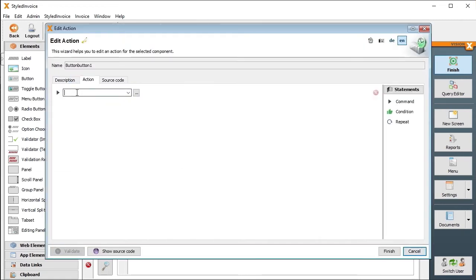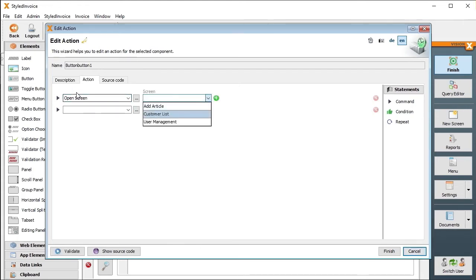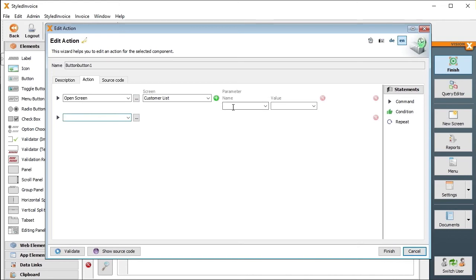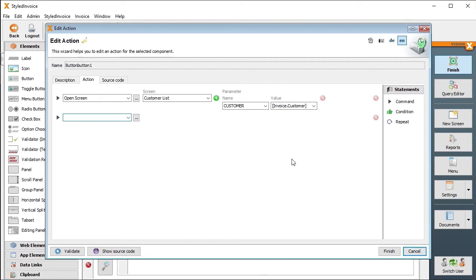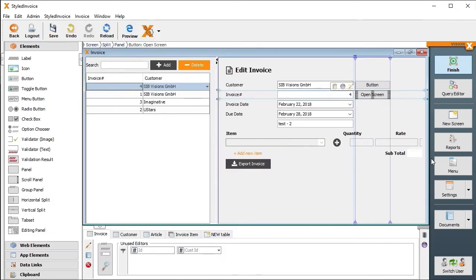We want to open another screen and hand over a parameter, so I'll select Open Screen from the drop-down and choose the screen I want to open, in this case, Customer List. Now I click on the plus sign to add a parameter. I'll give it the name Customer. For the value, we want to use the currently selected customer in the Invoice Customer field. So this action will open the Customer List screen and hand over the current customer.